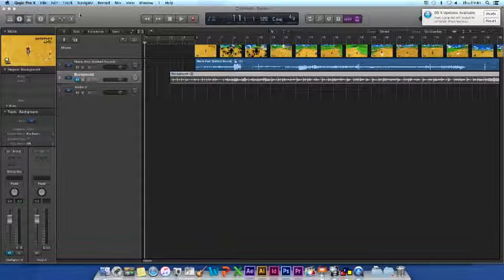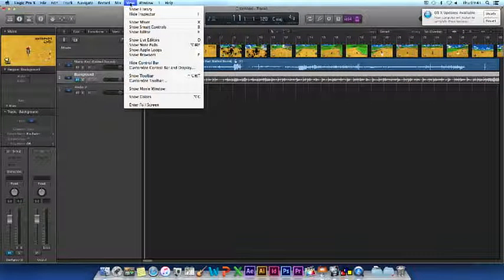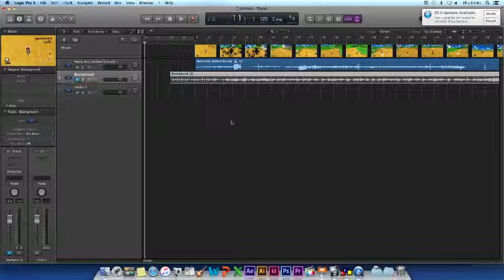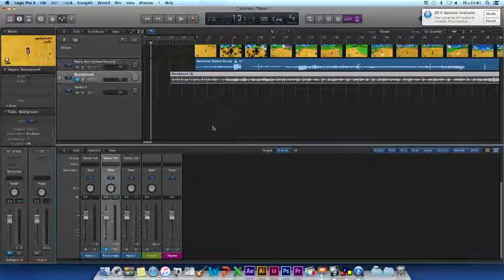There are a few windows you can open in Logic that give you more information on what you are editing. The Edit window gives you a close-up of the audio waves that you are editing, allowing for a more precise edit. The Mix window shows you the faders and gives you a more expansive way of editing your audio, allowing you to add certain effects and pan to the audio.